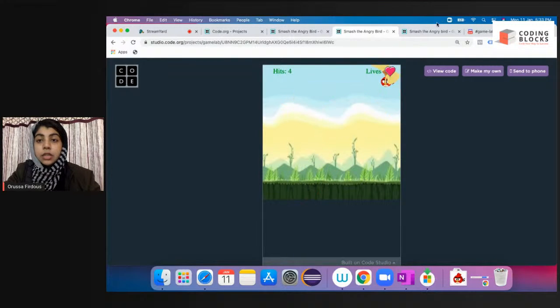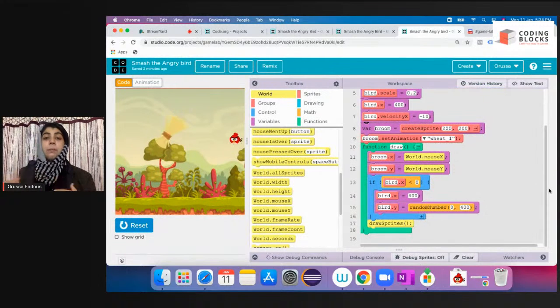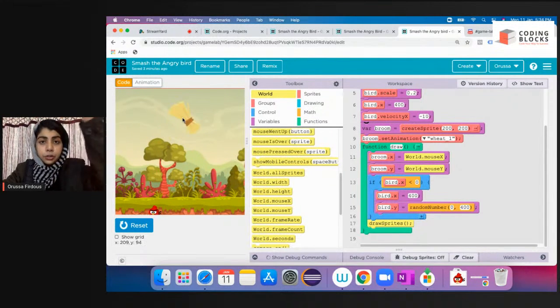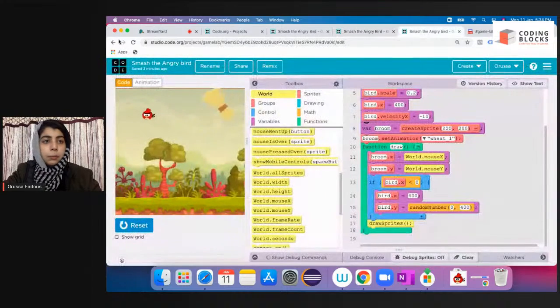So now I'm going to go back here and attach some code. You have to listen very carefully after this. As I click on the angry bird, I want it to appear. Our angry bird is appearing, it has fallen down now. So now I'm going to go back to my code.